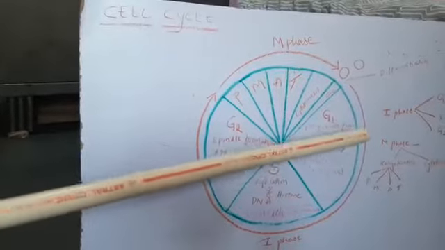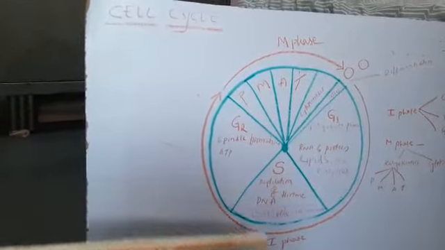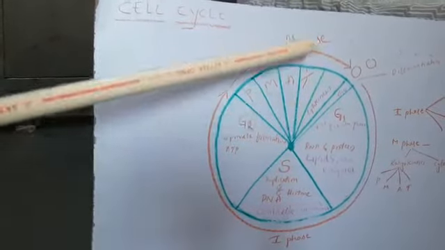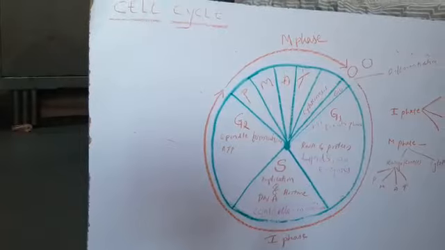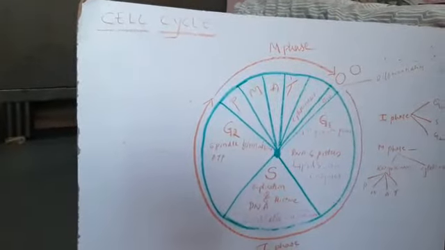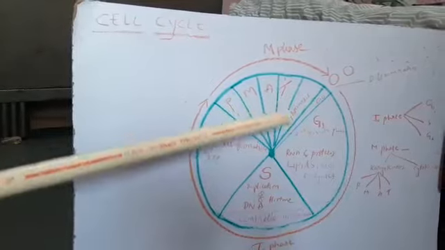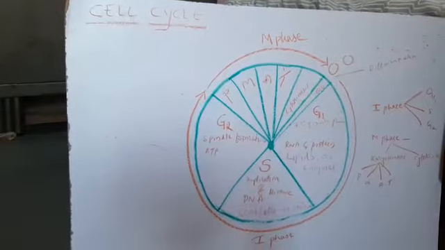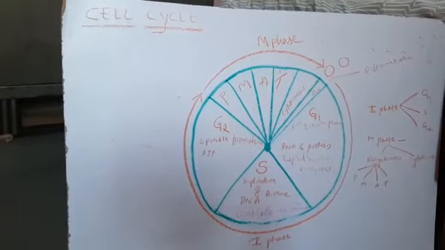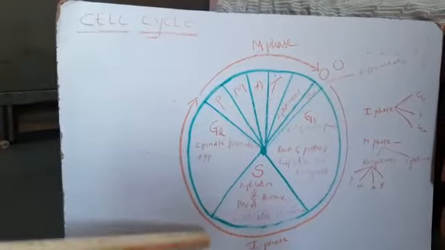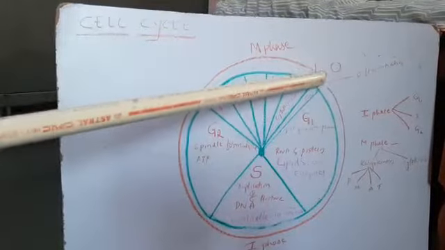Next, after completion of the 3 sub phases of I phase, comes karyokinesis and cytokinesis, which come under the M phase. Karyokinesis means division of the nucleus, which takes place in 4 phases: prophase, metaphase, anaphase, telophase. We will discuss these in detail during mitosis. Next is cytokinesis. Cytokinesis takes place after karyokinesis, during which division of the cytoplasm takes place. After completion of I phase and M phase, a single cell divides into 2 daughter cells.